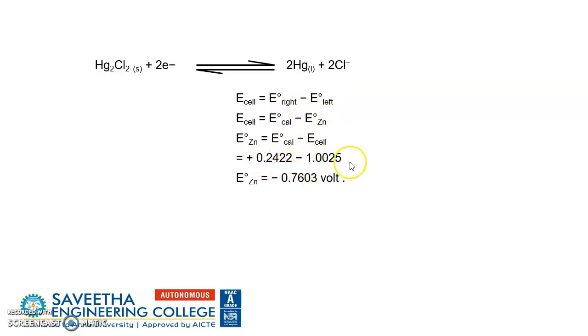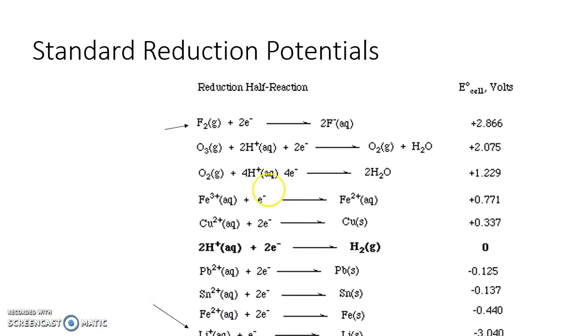This is the EMF which is shown in the potentiometer. So that difference will give us the E naught of zinc. Using the equation E cell is equal to E right minus E left, we can calculate. So the electrode potentials of various metals are calculated and they are listed in increasing or decreasing order to form a series, and that is what is known as electrochemical series or EMF series.